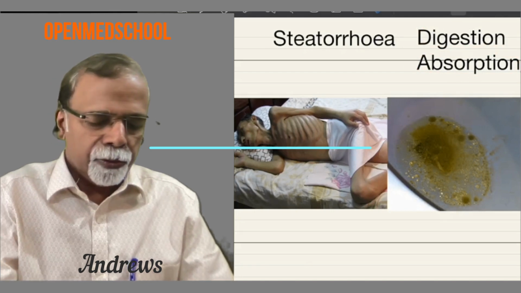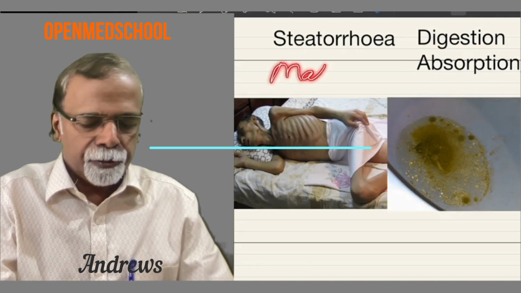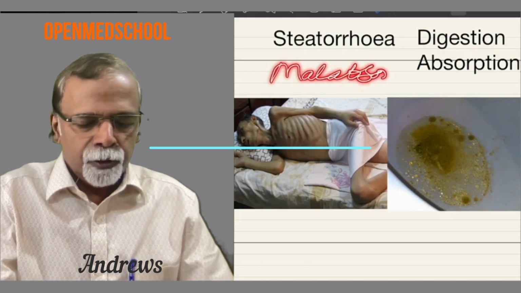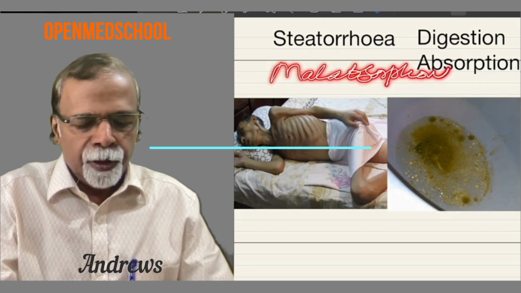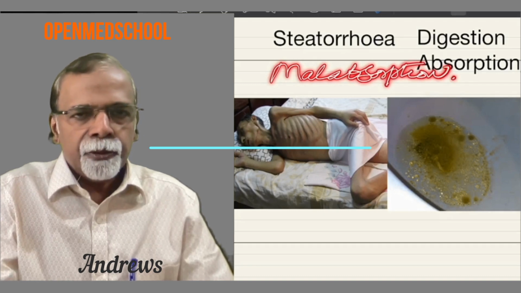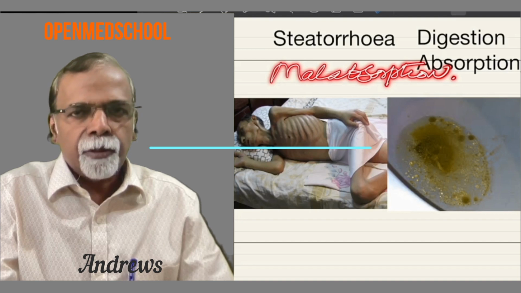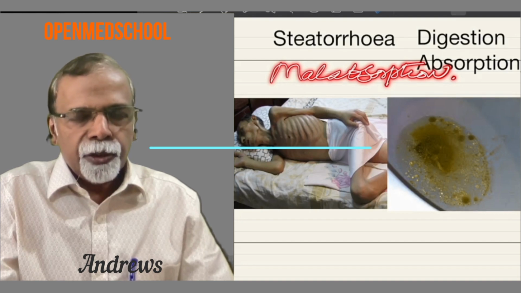Both can lead on to malabsorption of fat. Even though technically malabsorption means disorder of absorption alone, clinically disorders of digestion and absorption both come